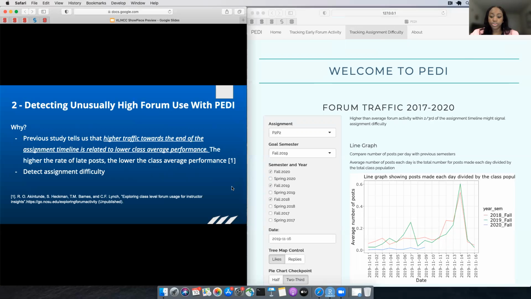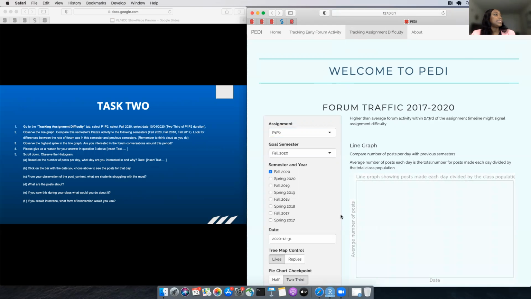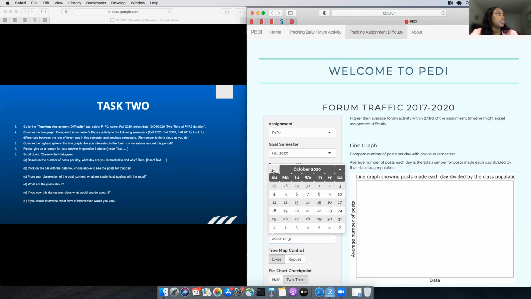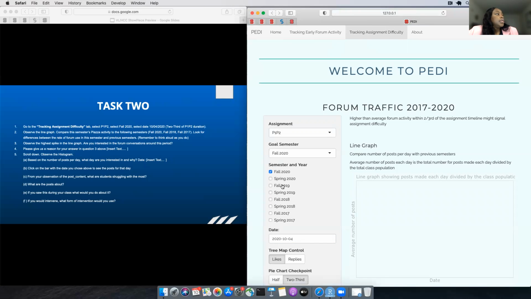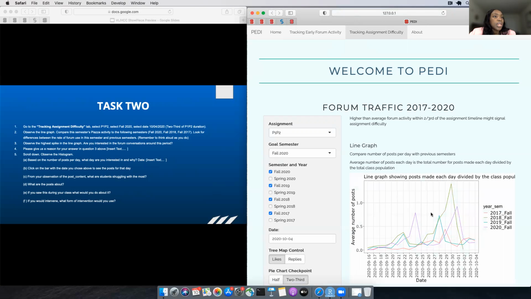And so for this task, we go to the tracking activity assignment difficulty tab. We are there already, and we go to fall 2020. Fall 2020, and then we select P1, P2. Selecting this assignment, we also select 2/3 of P1, P2's duration, and we've calculated 2/3 as the 4th of October. And when we compare with other semesters, say fall 2019, compare with fall 2018, fall 2017, we note that fall 2020 is the purple line.